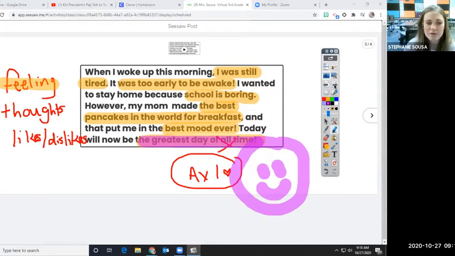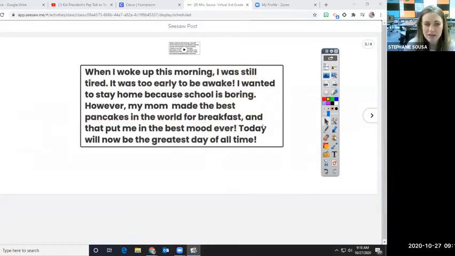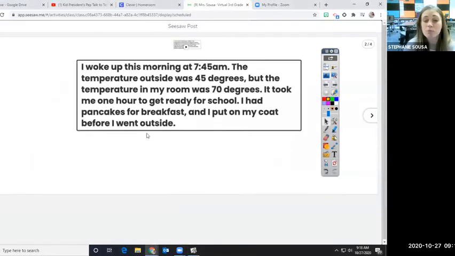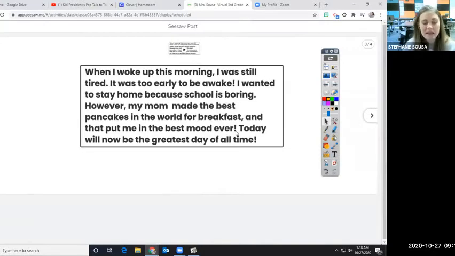So do we see the differences between facts and opinions? Facts are going to have proof, measurement, research that we can look at and see it's true. Opinions are going to be a lot of our feelings and things that we like, okay? Questions about the difference between fact and opinion? It's a great time to ask questions, something that you might feel confused about, something you want more information about.